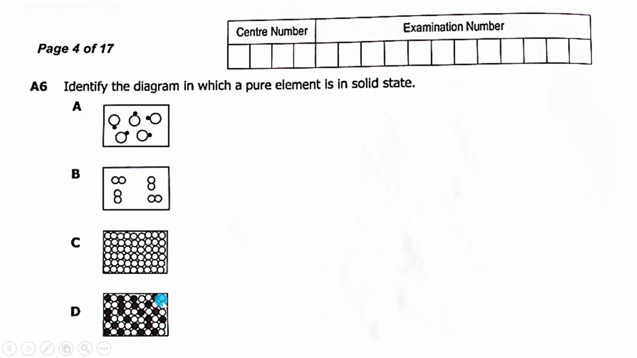Now, these elements are not attached to each other in a certain fixed ratio. They're just combined haphazardly or randomly. Because they're combined haphazardly and randomly, and they're not showing proper combination like here, it means this one is a mixture. So D is a mixture, C is a pure element, then B is a pure compound molecule, then A is actually a compound. So when they say identify the diagram in which a pure element is in solid state, the answer is actually C.